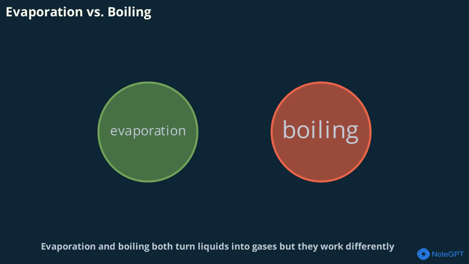Evaporation and boiling both turn liquids into gases, but they work differently. Boiling happens throughout the liquid at a specific temperature, while evaporation only happens at the surface and can occur at any temperature. Understanding the difference helps us see how liquids behave in different situations.